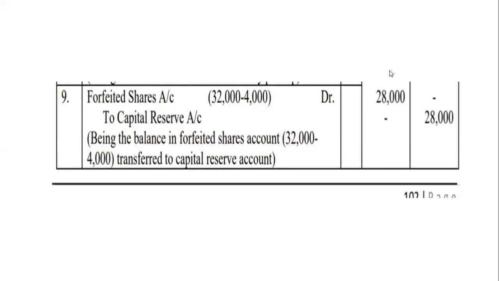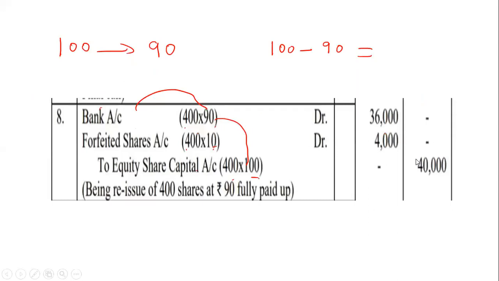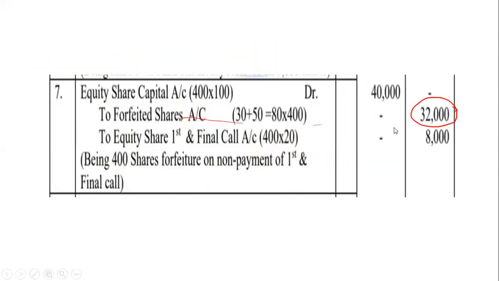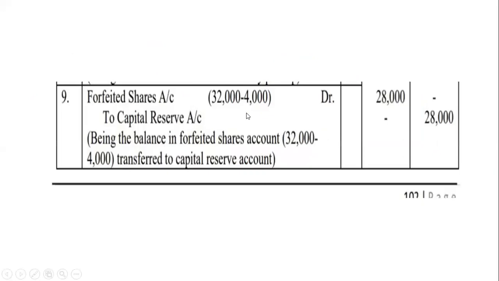It is very simple. What you have to do, your seventh entry, forfeited shares amount, how much did you get here? 32,000. Circle it with a pencil. And in the eighth entry, forfeited shares amount, how much did you get? 4,000. Very good. So in the seventh entry, forfeited shares account 32,000 was credited. But in the eighth entry, 4,000 rupees was debited. So you will subtract both.